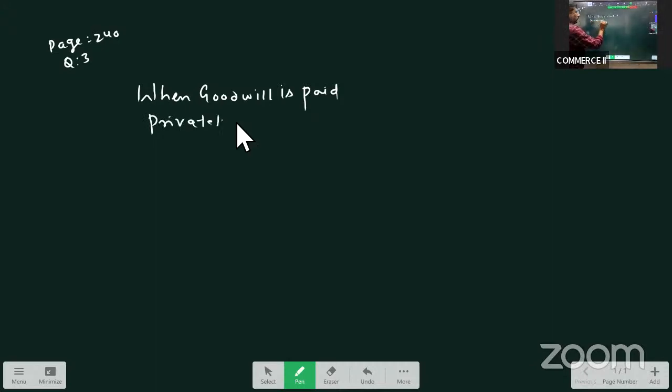When goodwill is paid privately, no accounting treatment is required.